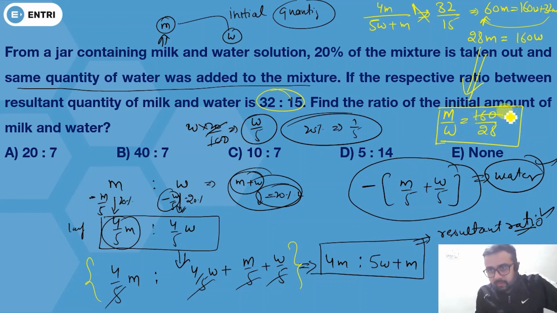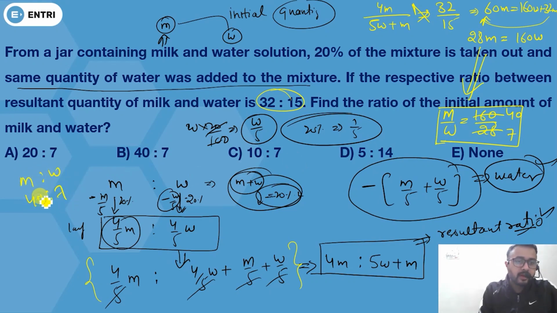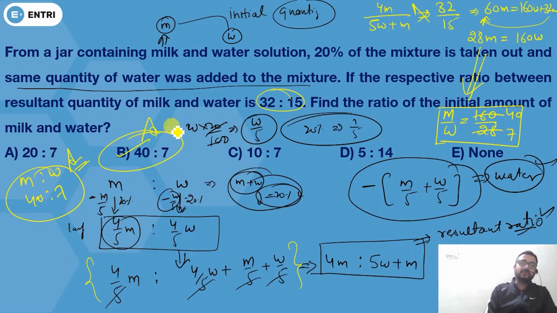Now see, 14 into 4 is 56... 14 into 4 is 160 in the sense of dividing, and 7 into 4 is 28. So clearly you can see your M ratio W will give you 40:7, and this one is your final answer, and option B is the correct one. But this one is the basic concept actually. It took some time because I just want to make you understand this question. Otherwise, in the exam, you will have to start this question directly from here, and you will get the answer directly.